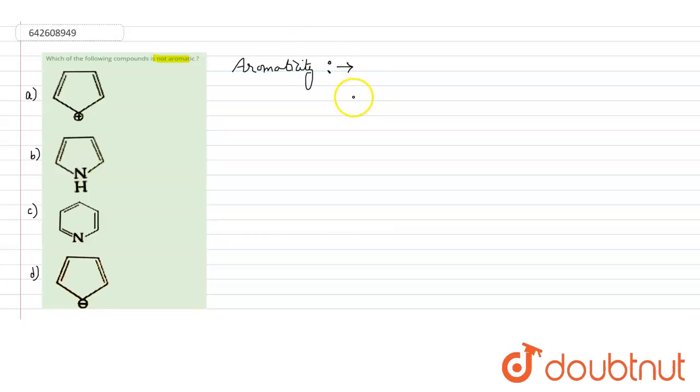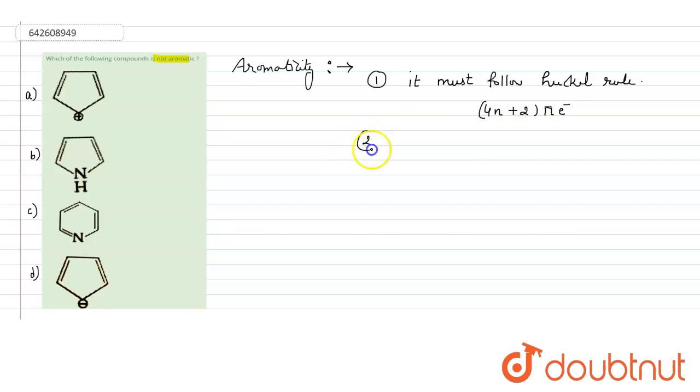For a compound to be aromatic, it must follow the Huckel rule. The first condition is that it must follow the Huckel rule. Huckel rule means that it must have 4n plus 2 pi electrons. This is the must condition for a compound to be aromatic.